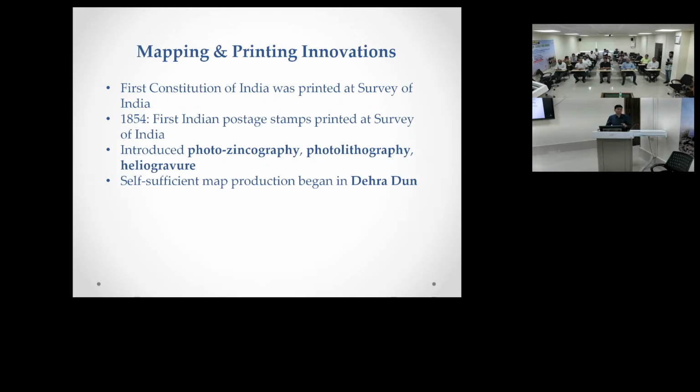This was very tedious to do. That time no facility was there. They had to walk such distances, and using only chains and such things they measured throughout India. So it is our legacy. We are getting data from them, and we are using that data. Postage stamps were also printed in Survey of India. So these are the things.